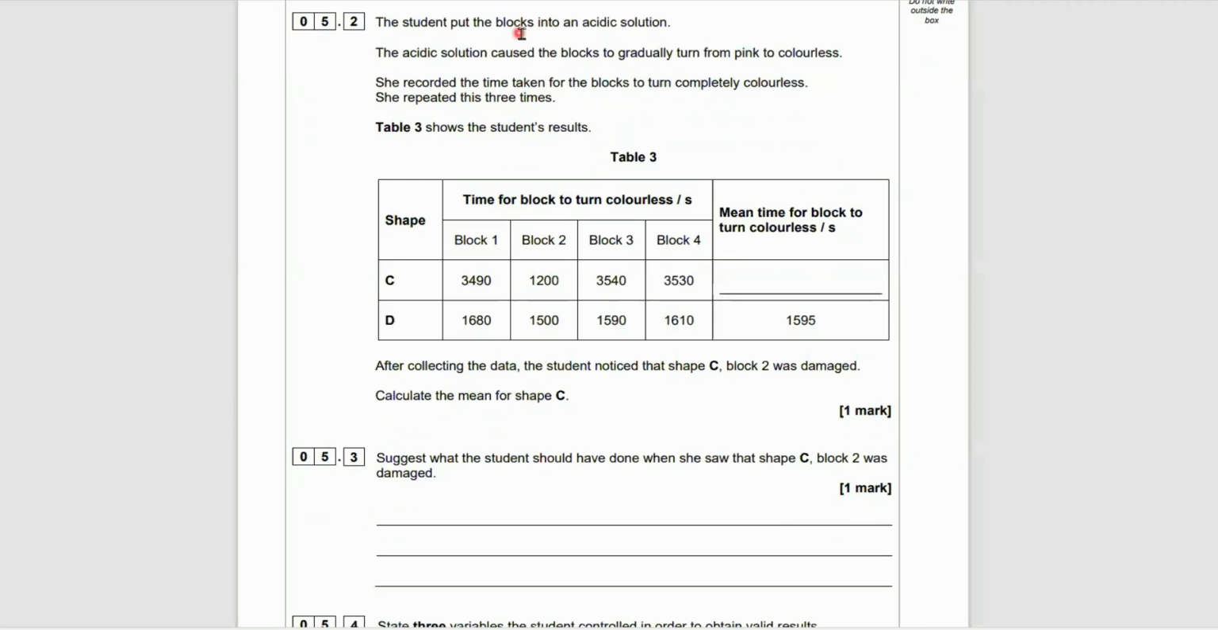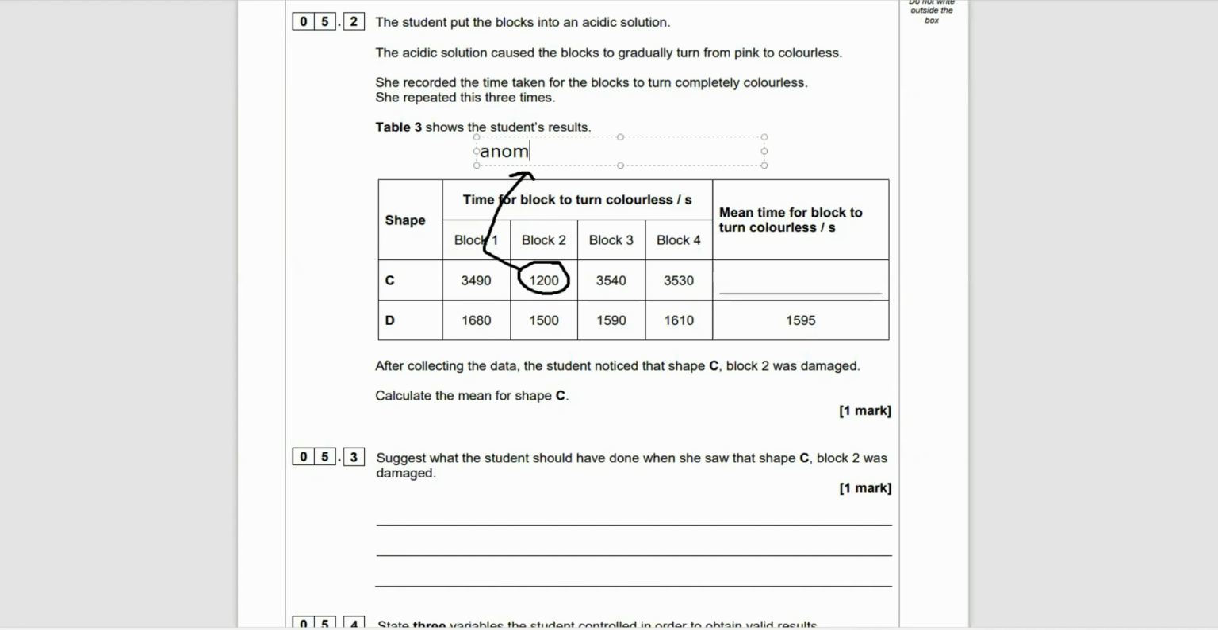Okay, question 5.2 here. The student put the blocks in an acidic solution. The acidic solution caused the blocks to gradually turn from pink to colorless. She recorded the time taken for the block to turn completely colorless. She repeated this 3 times. So we've got block 1, 2, 3, and 4, and we got the mean time for the block to turn colorless. After collecting the data, the student noticed the shape of block 2, shape C, block 2. This one here I've circled, just because I'm getting myself confused. This one is damaged. Calculate the mean for shape C.